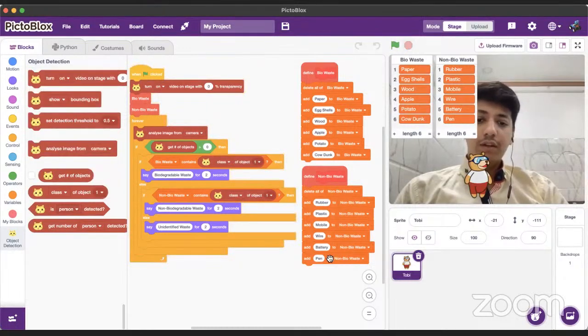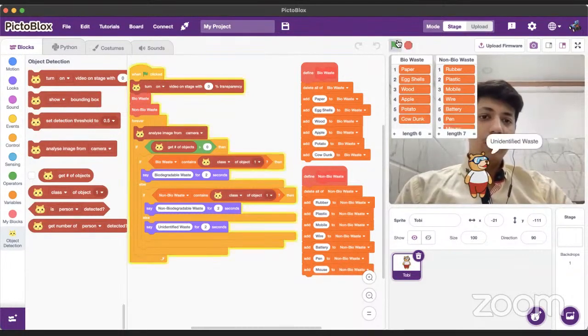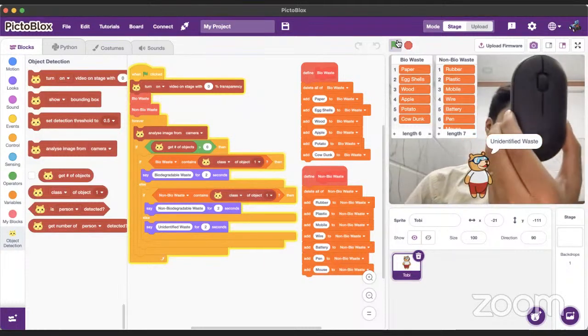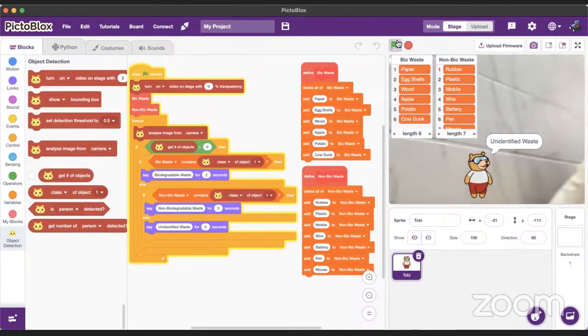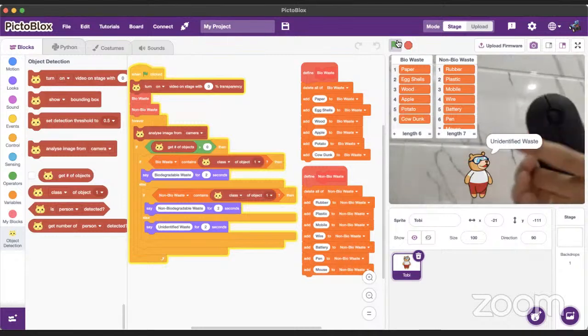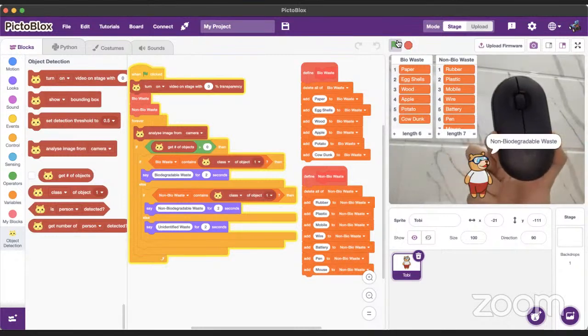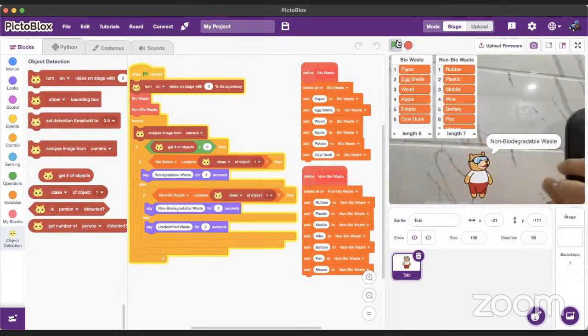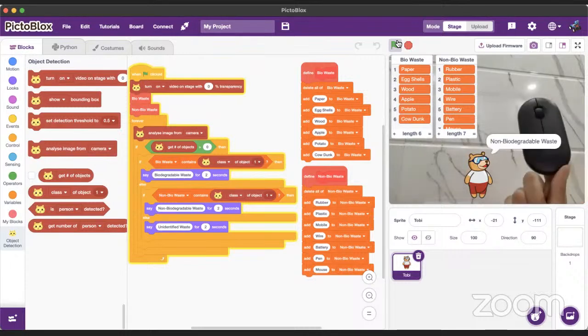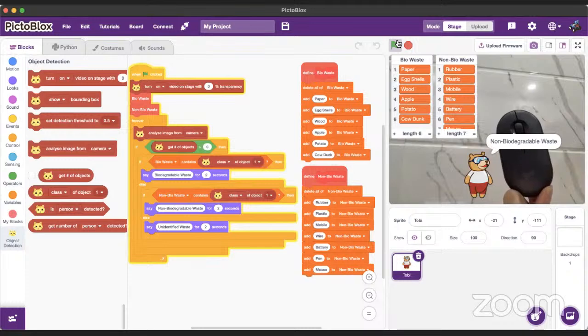Okay, let us add mouse because mouse is also e-waste. Okay. Oh my God, I have to just do this so that it can see and check. Yep, now you can see it is categorized as non-bio waste. It is actually checking my hand also. So let me try my best to not show my hand. Yeah, non-biodegradable waste because it is an electronic waste. It cannot be decomposed. All right, now I hope it is clear to you.